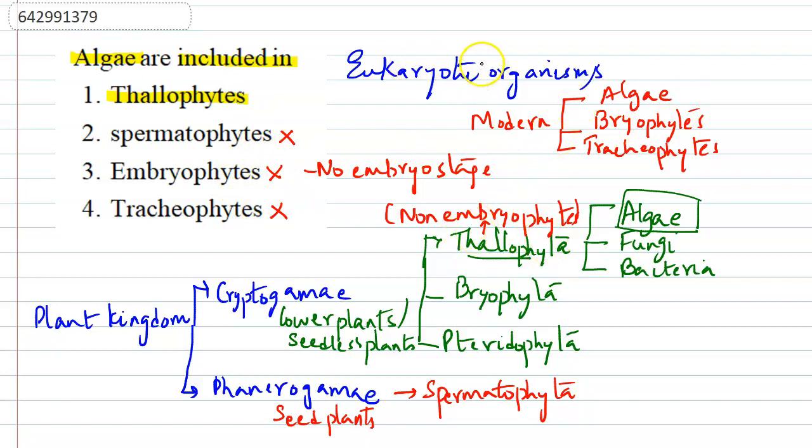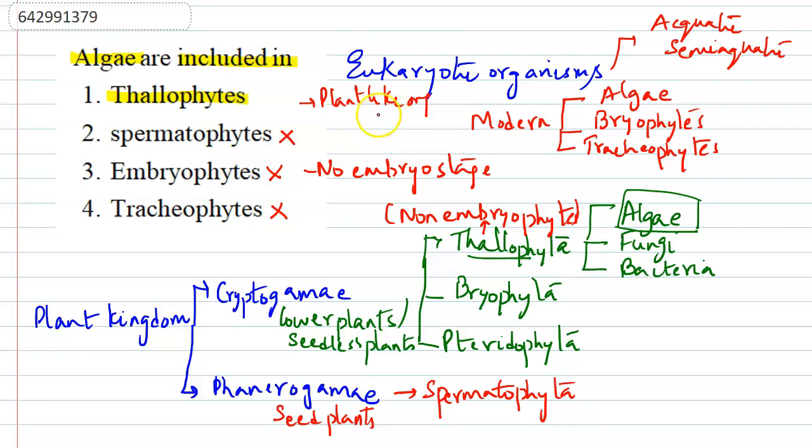These organisms are eukaryotic organisms which can be aquatic or semi-aquatic. The main feature of the thallophytes is that these algae are plant-like organisms.